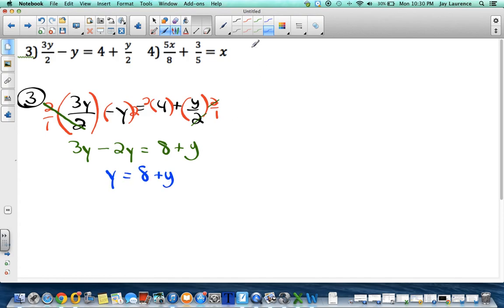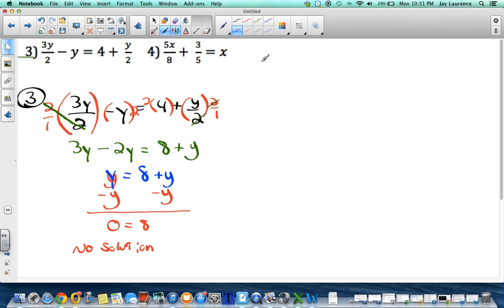Some of you already know what the answer is. I'm going to subtract y from both sides. I should write that like that to be consistent. y minus y is not y, it is 0. 0 equals 8. This is never true. This problem must have no solution. No solution for that problem there. But it's not that difficult.